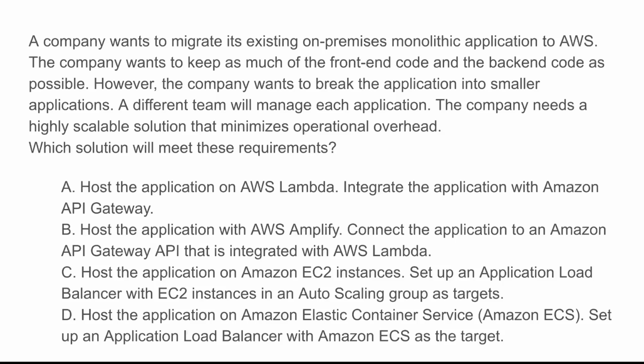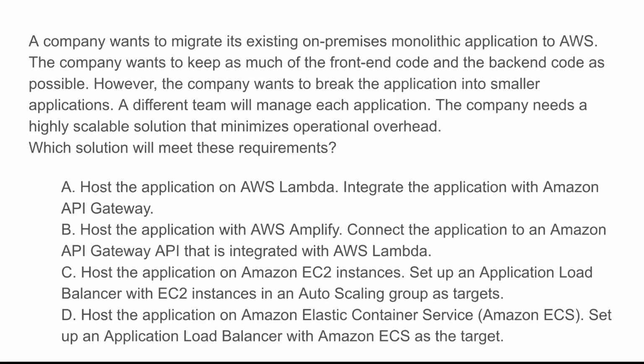Option A hosts the application on AWS Lambda plus API Gateway. Now, this is serverless and a scalable solution, which is great, but it requires breaking the application into smaller Lambda functions, which is re-architecting, which is not great because that is just a lot of operational overhead. It is not ideal for keeping most of the existing code and not the best fit.